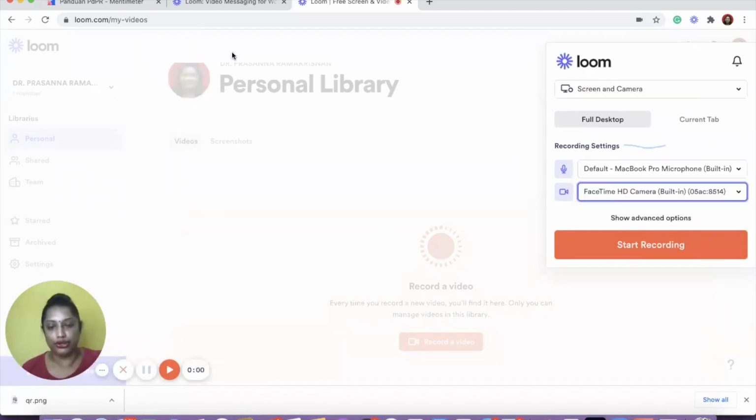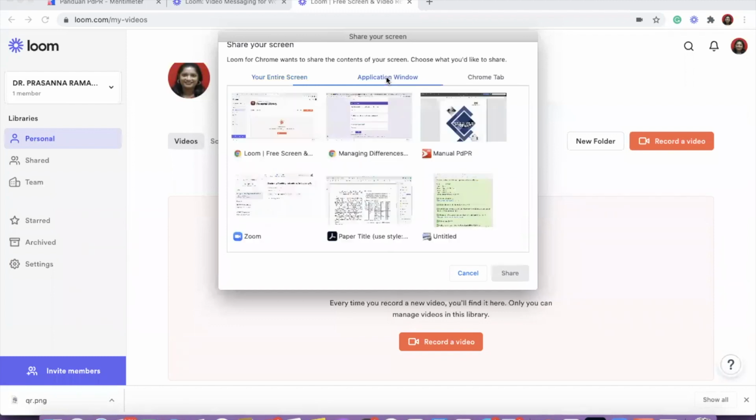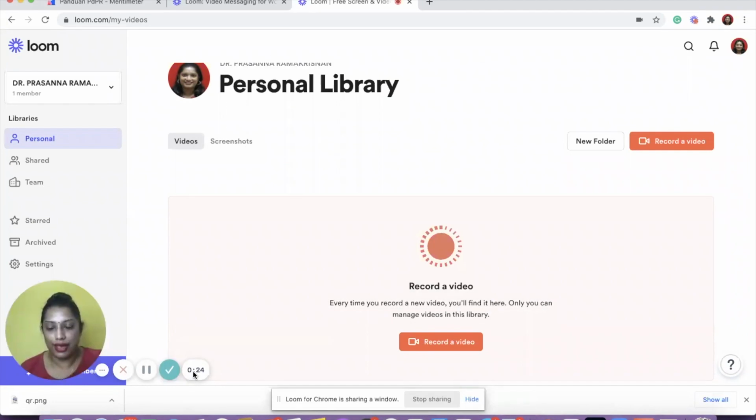Okay, I'm going to show you one sample. So I will start recording. When I start the recording, it will ask me which screen. So I can choose, let's say this is my textbook. Let's say this is the textbook. So I'm going to open this, share. And you can see that this timer is running at the bottom. And you can see that particular screen is being recorded.